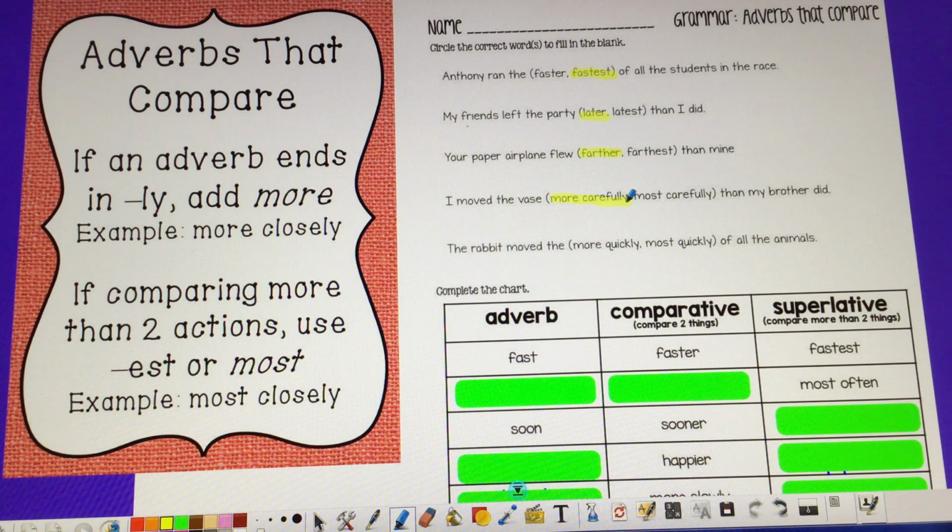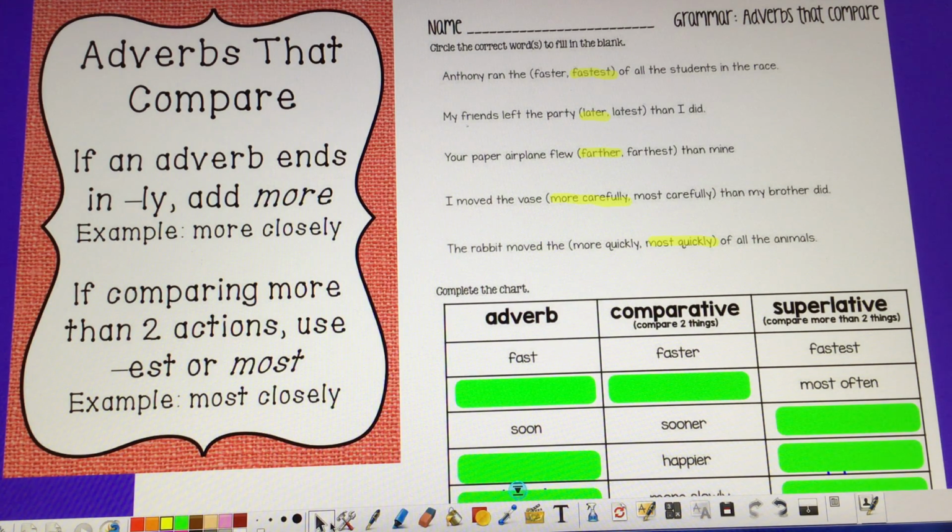The rabbit moved more quickly or most quickly out of all the animals. So I'm looking at that adverb and it has an ly, so I have to use the word more or most with it. The rabbit's one, right? But all of the animals, I don't know how many animals. That's a lot of animals, right? Out of all of them. So I think that's two or more actions, so that's going to be most quickly.